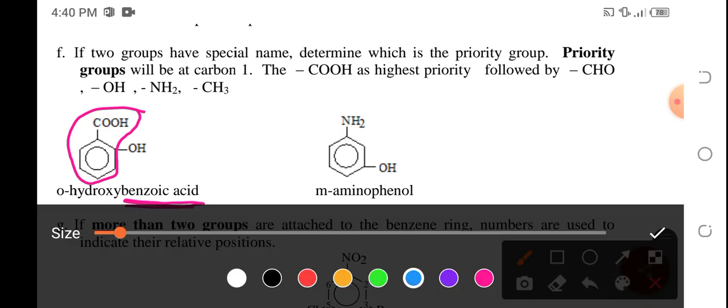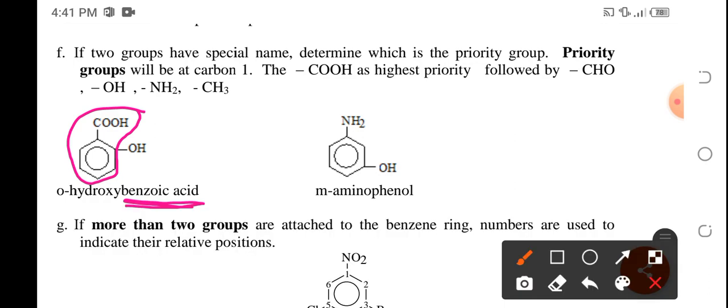Hindi na tayo maglalagay ng phenol na word. Kasi nga, nakuha na yung benzene ring with the COOH. So, ang hindi na lang napapangalanan ay itong part na to. Okay? And that part is known as hydroxy. And so this one is carbon number 1 and that's carbon number 2.